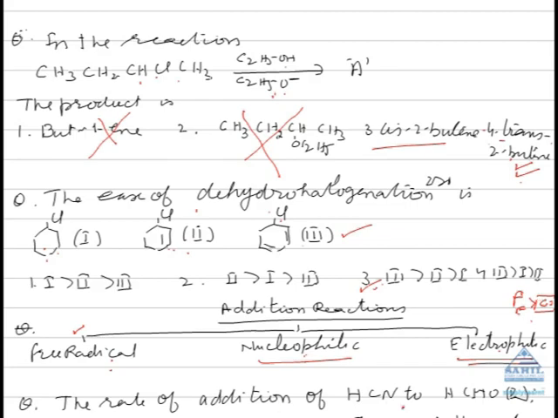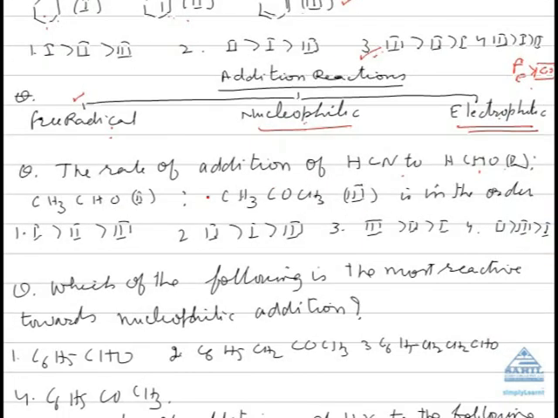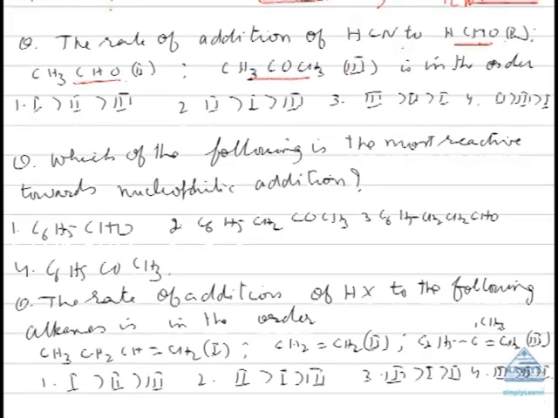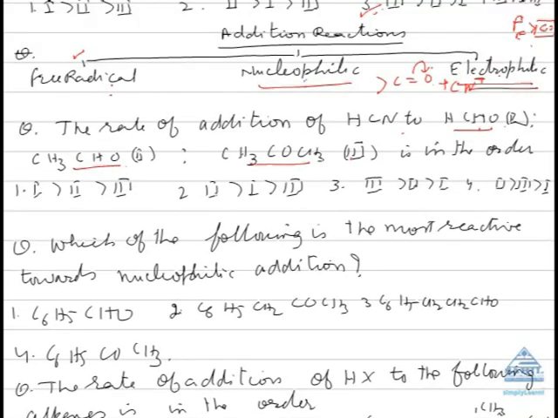Now, the rate of addition of HCN to the following carbonyl compounds. Number one, I have already told you carbonyl compounds undergo nucleophilic addition. So, when they undergo nucleophilic addition reaction, as soon as cyanide approaches, the pi electron shifts towards oxygen and cyanide will attack the carbon. So, greater the polarity, greater will be the ease of nucleophilic addition. Number two, lesser the steric hindrance, greater will be the ease.